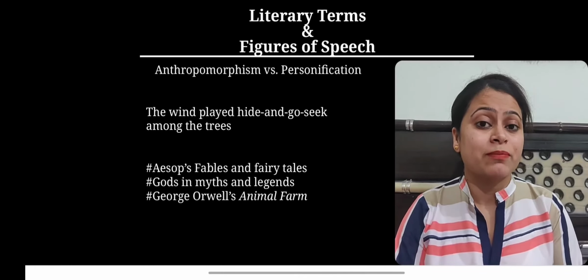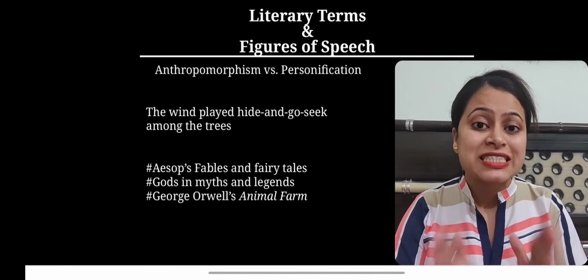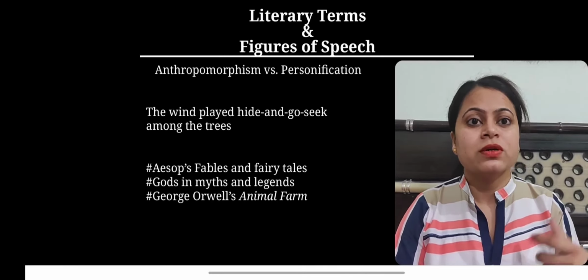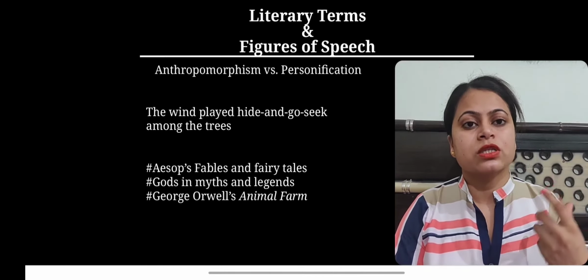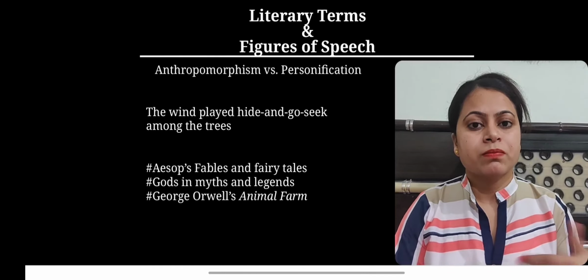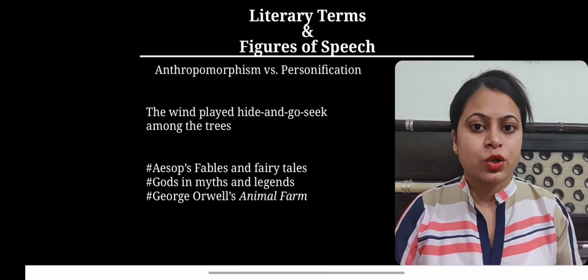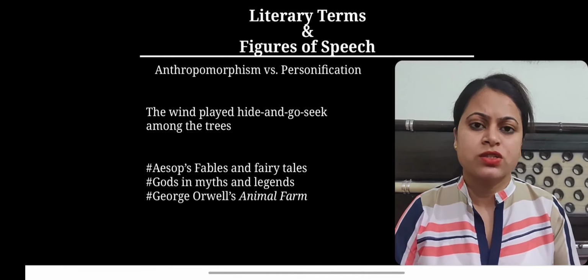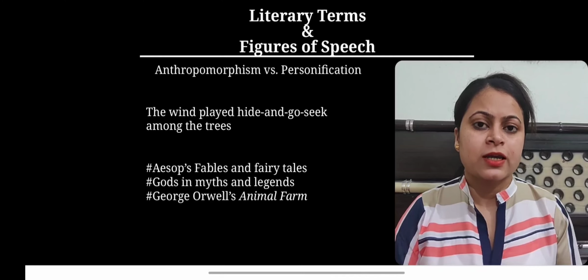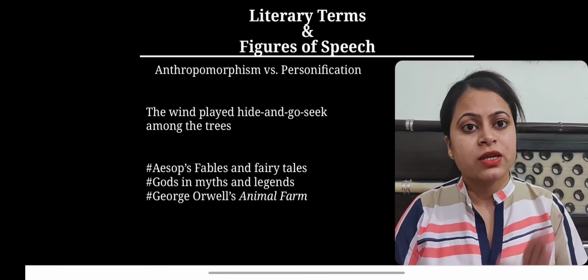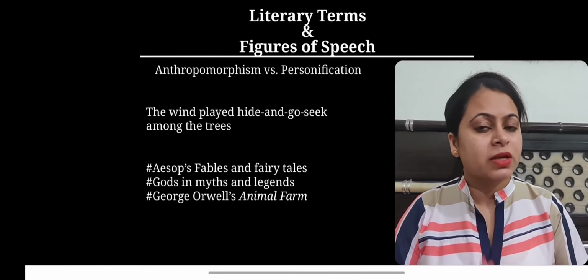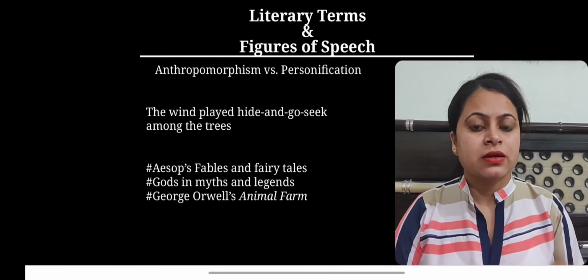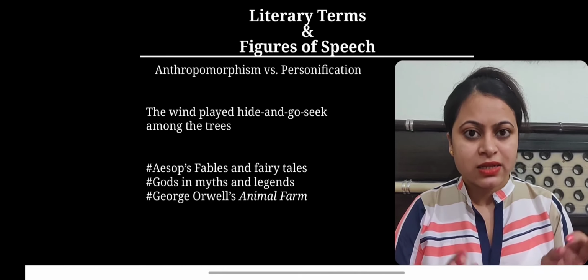If the writer or the speaker presents the wind as a human who has legs and a mouth, and is behaving like a human, critically thinking, etc., then we can say that here the wind is anthropomorphized. But no, in this statement the wind is personified, because the wind here is as natural as it exists in nature.